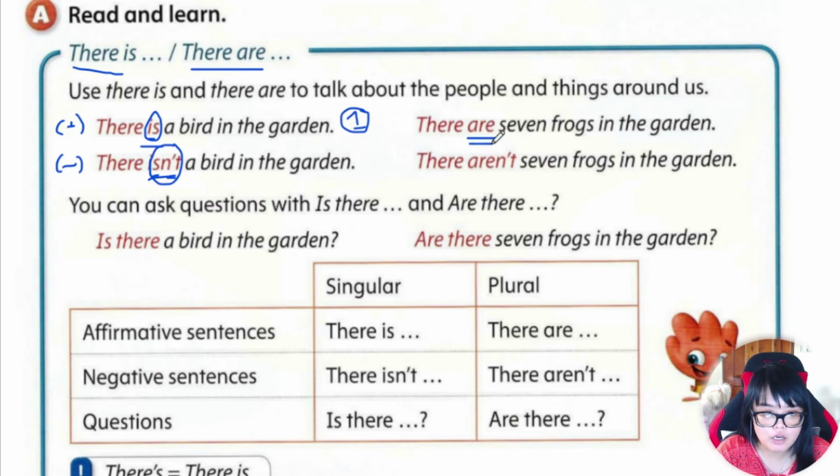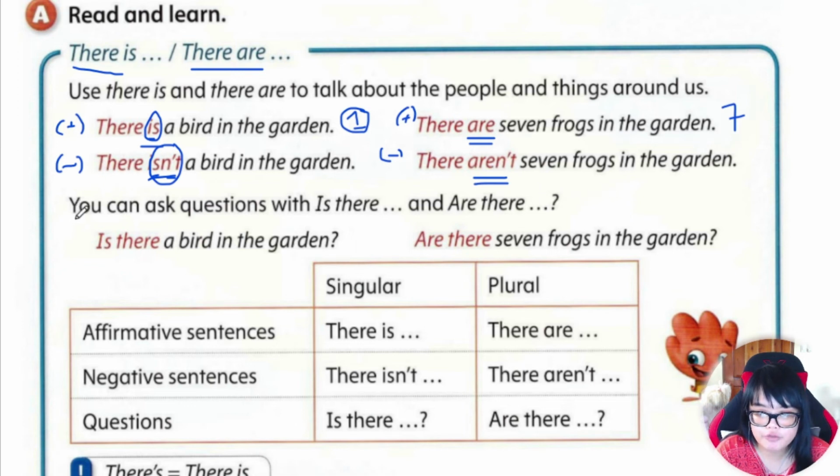We use are if there's two or more things. Plural, positive. There are 7 frogs in the garden. So is that 2 or more? Yes. 2 or more, we use are. A negative form, there aren't 7 frogs in the garden. Aren't, negative, there aren't, there's none. There aren't 7 frogs in the garden.